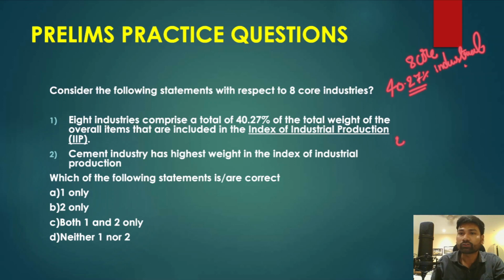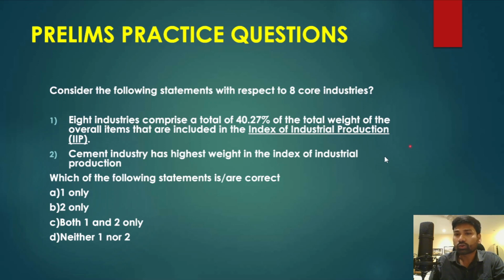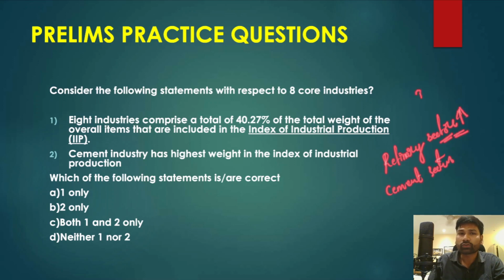But on the other hand, if you look at the second statement, it is an incorrect statement. Why is it incorrect? Because the refinery sector is actually having the highest weight, but not the cement sector. The refinery sector actually has the highest weight in the index of industrial production. Because of that reason, this statement is obviously incorrect. So therefore the correct answer is A.